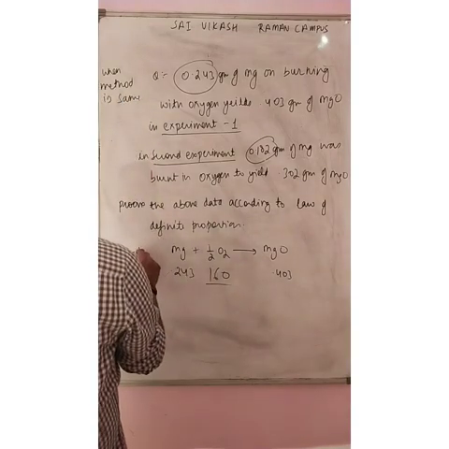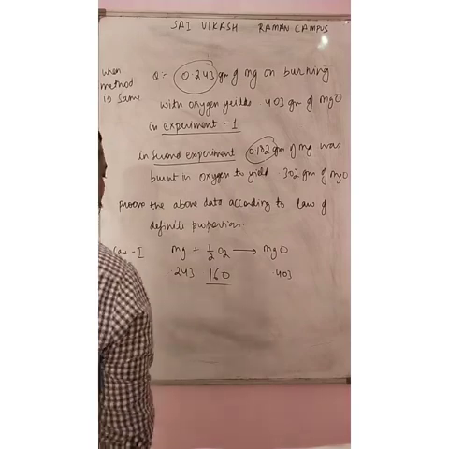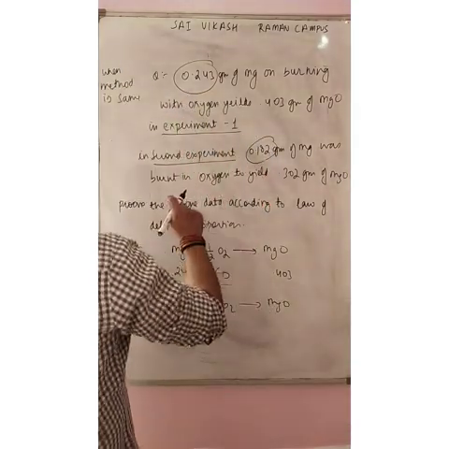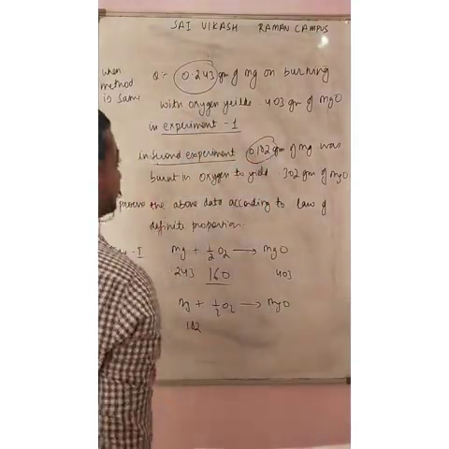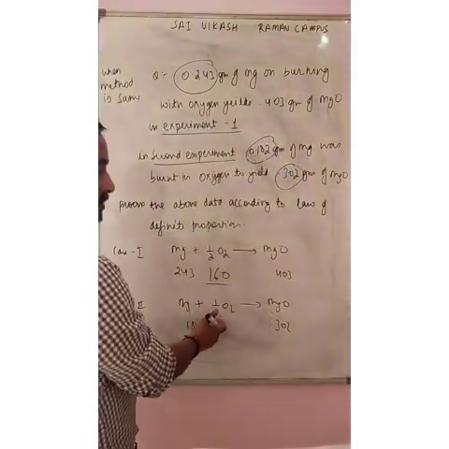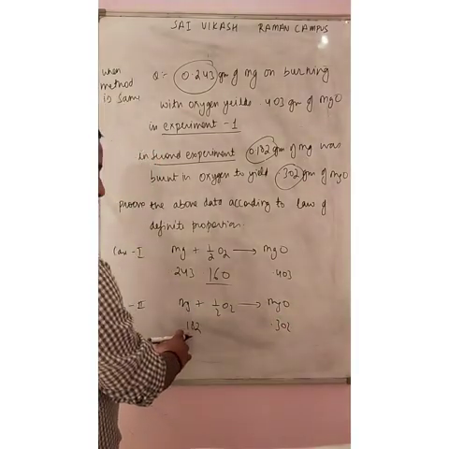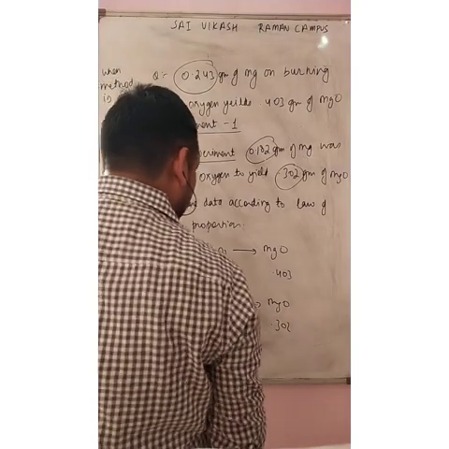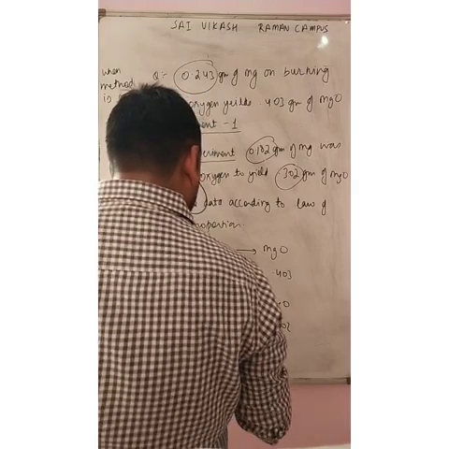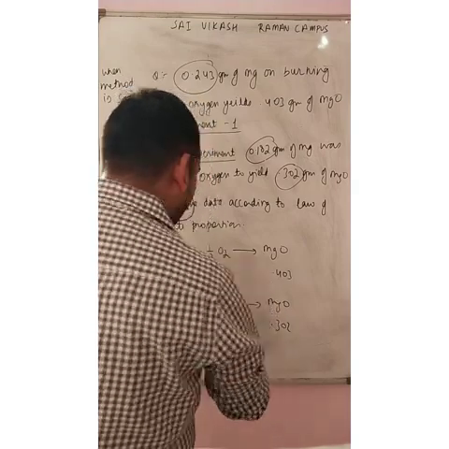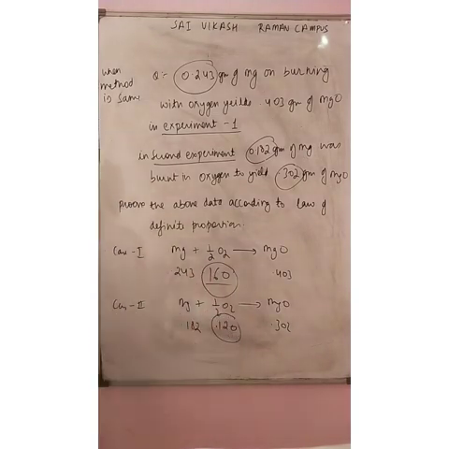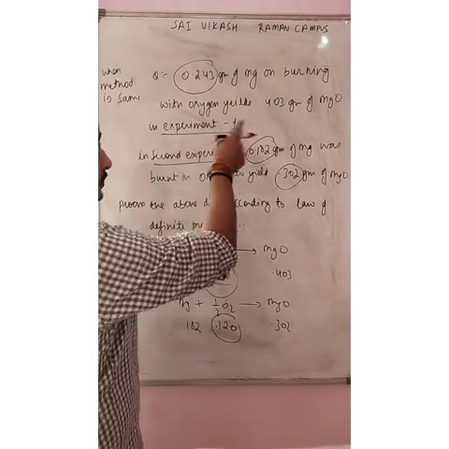This is case 1. Case 2, again Mg plus half O2 gives MgO. Now this sample has 0.182 and it yielded 0.302. Again by the law of conservation of mass, 0.302 minus 0.182 will give the mass of oxygen combusted. So 2 minus 2 is 0, 10 minus 8 is 2, and 3 minus 1 is 2, 0.120. First of all we got 0.160 and this was 0.120. Just write it down because I am going to rub this one.